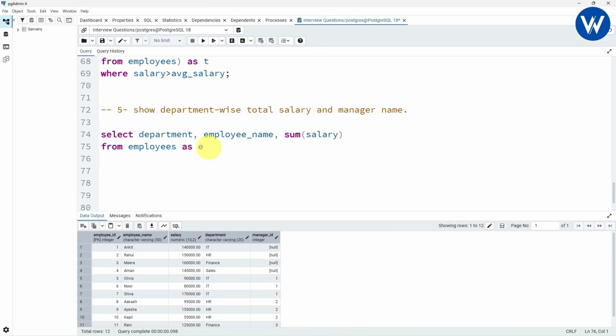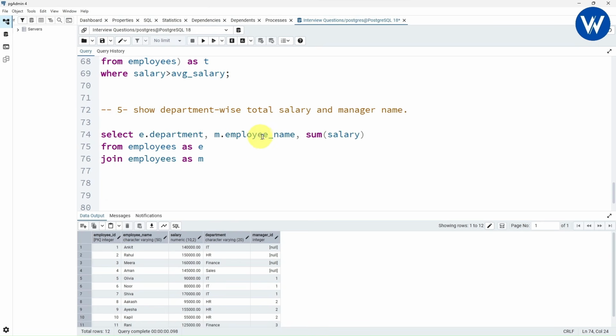Now in the same way we will be joining the table with the help of join, which is a self join. I will give the table name as M. Now I am extracting the department column from the employee table. So here I will write E dot department. In the same way from the manager table I am extracting the manager name.